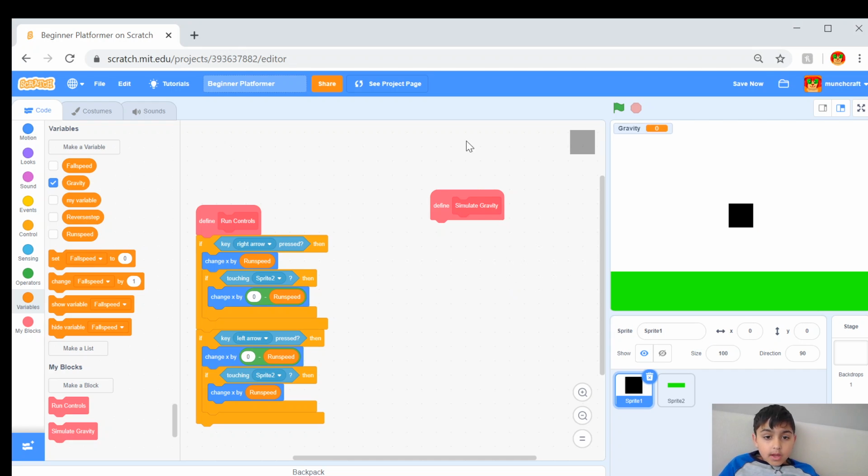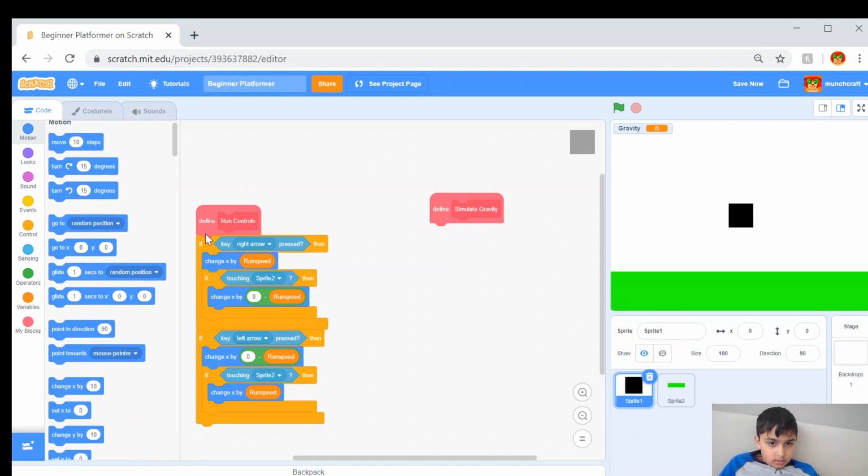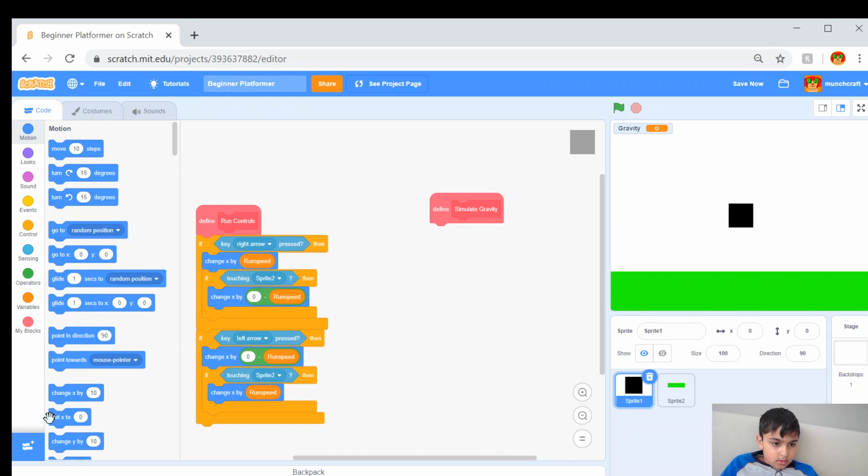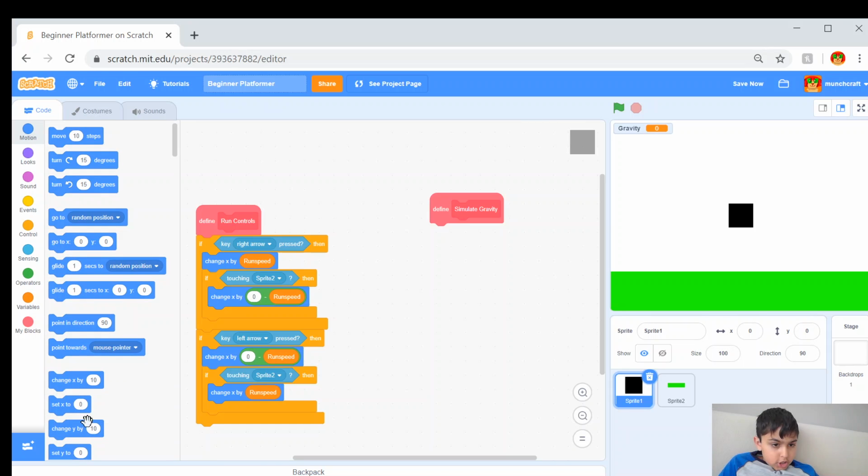Now that we have done that, we can get right into it. For the simulation of gravity, we're going to say change Y by fall speed.